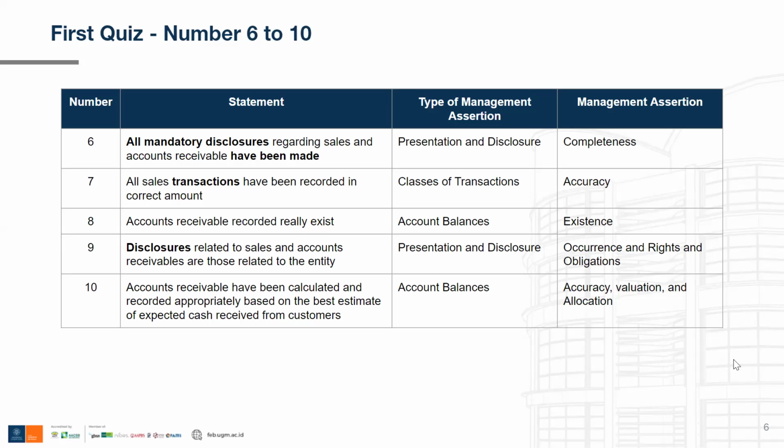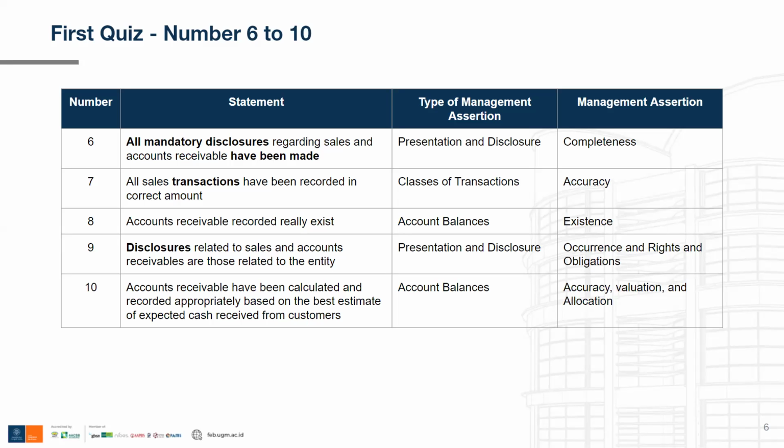For statement number six, all mandatory disclosures regarding sales and accounts receivable have been made. So all statements that mentioned about disclosure, the correct type of management assertion will always be presentation and disclosure. It is the correct type of management assertion. And the management assertion itself is completeness because the statement talked about whether or not the mandatory disclosures have been made.